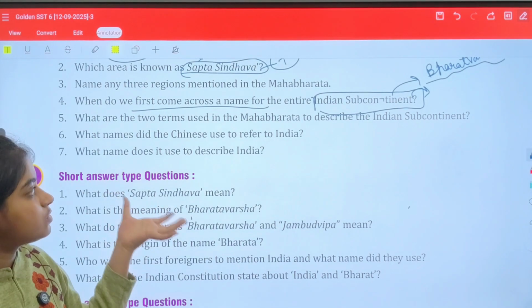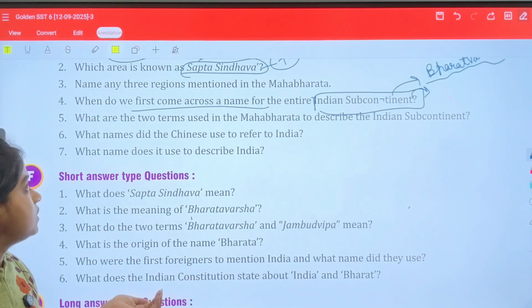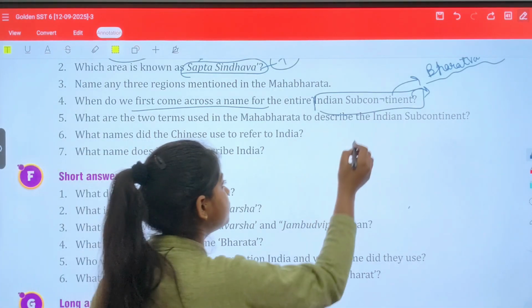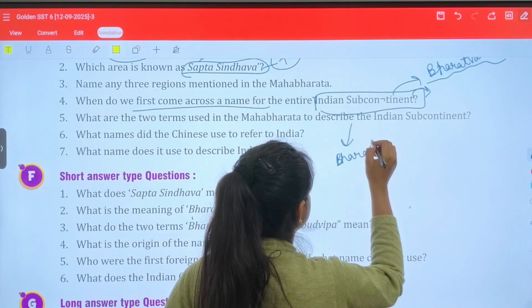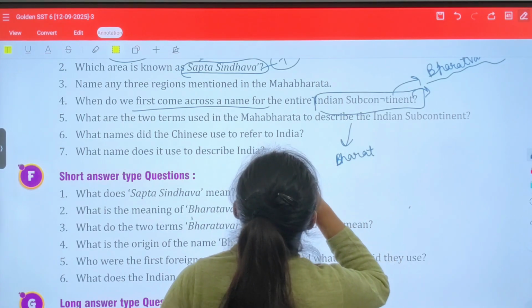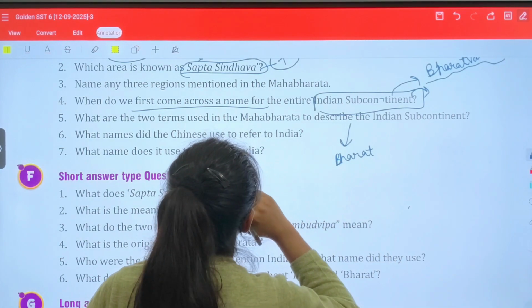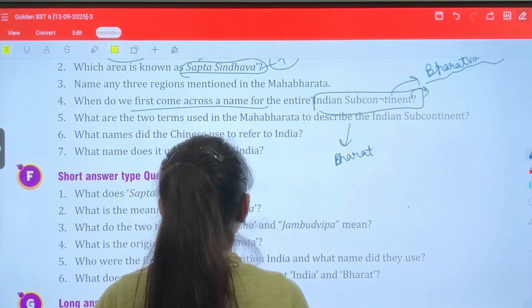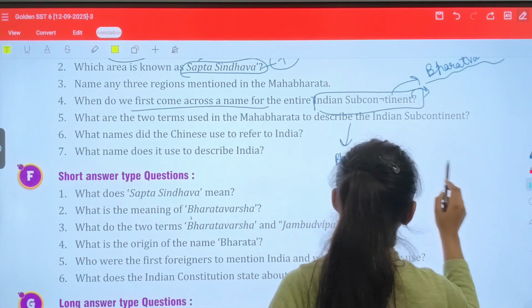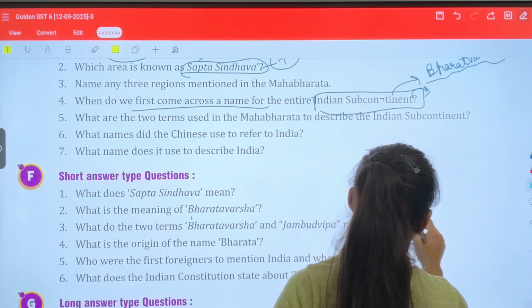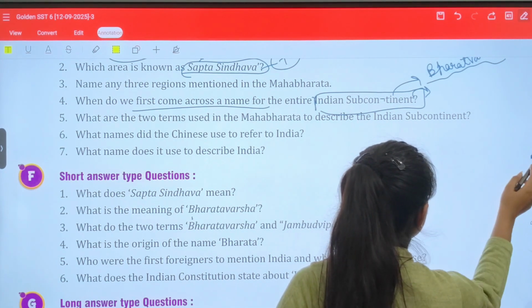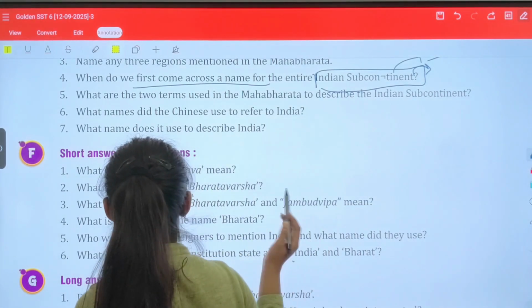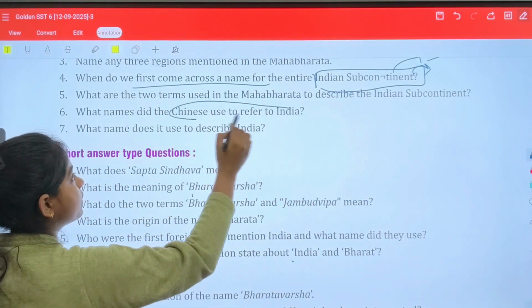What were the two terms used in the Mahabharata to describe the Indian subcontinent? The two terms were very obvious: Bharatvarsha or Jambudvipa, okay? Because they are talking about the Mahabharata, not the constitution. Clear? Next, what names did the Chinese use to refer to India?